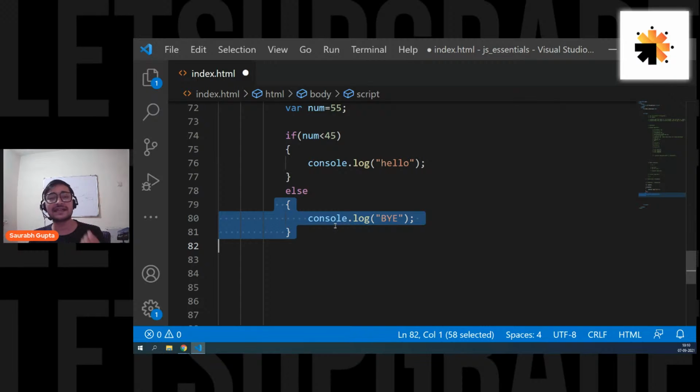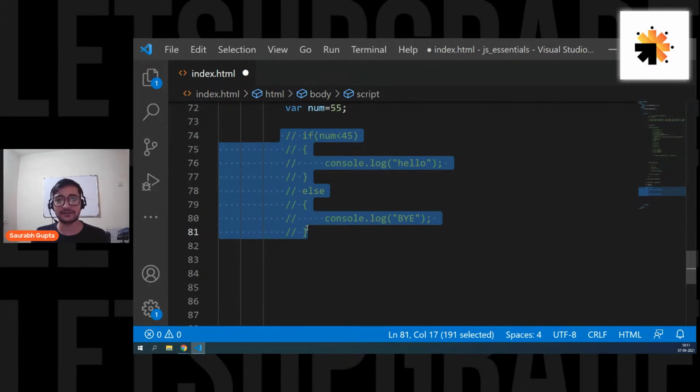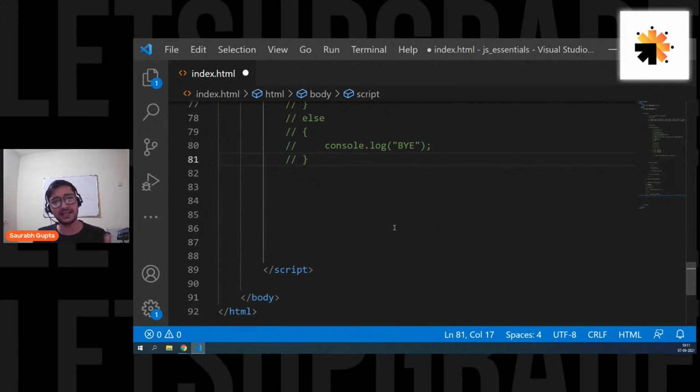But what if in some cases I have multiple conditions? For example, if this happens, do this. Otherwise, if this happens, do this. Otherwise, if this happens, do this. What if I have multiple conditions and only one of them will become true? What can I do in that case? For that also you have something. It's basically if and else, but the way of writing it is a little different.